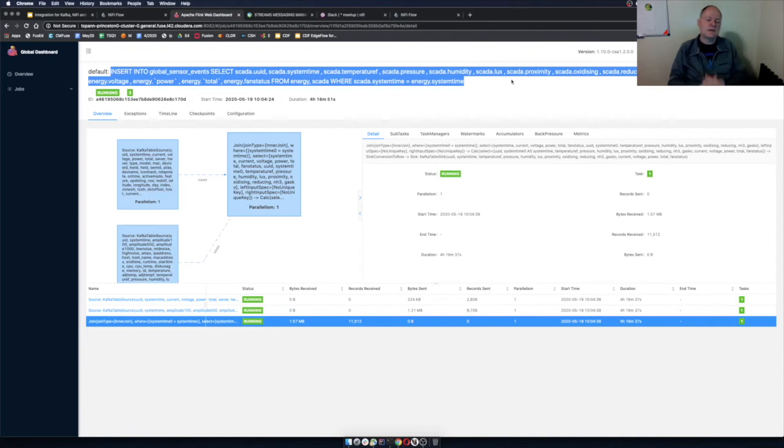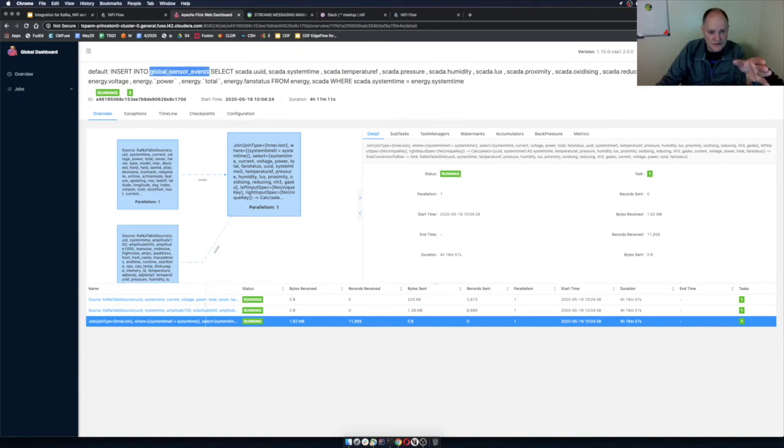Now I could wrap that in a Java or Scala app like you do in Spark, but through my command line SQL client, I could just create this SQL, and it creates a distributed job using that SQL syntax to do an insert into this Kafka topic that I created as a table, and that is to select some of these fields from the SCADA topic and some of these fields from the energy topic where they have the same system time.